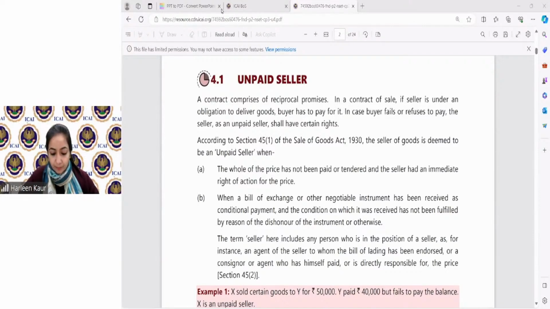All right. Lien means the right to retain possession of the goods, the right to keep the goods with himself. Mr. Abhay Jain, waiver means that the seller has given up his right. He does not want to keep the goods. He has himself told the buyer that I have terminated my right to lien. I have given it up, meaning I have told him that I will not be retaining possession of the goods.